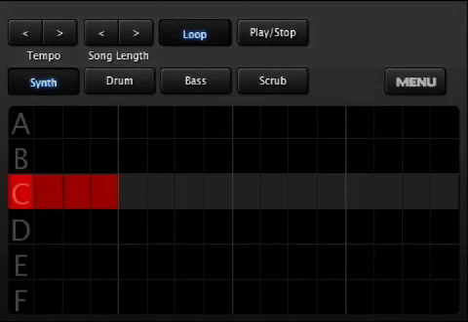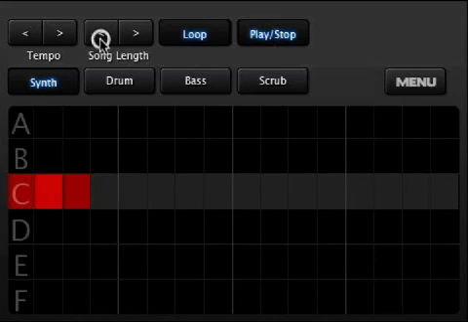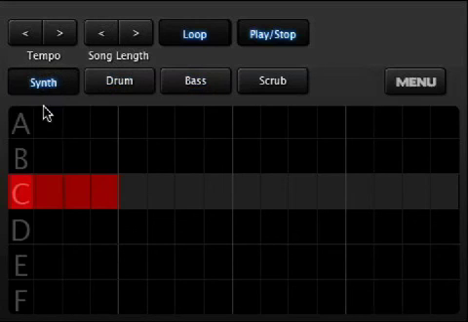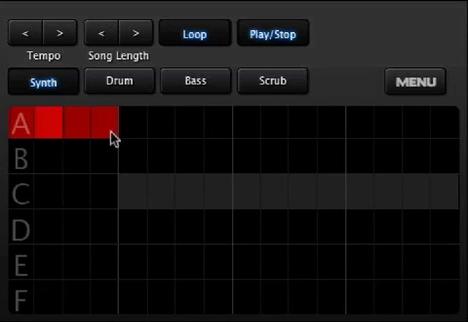This is where we sequence our patterns to build a song. You can also start the song and change your song length. So let's start by playing part A of the synth. I also added some notes in part B.